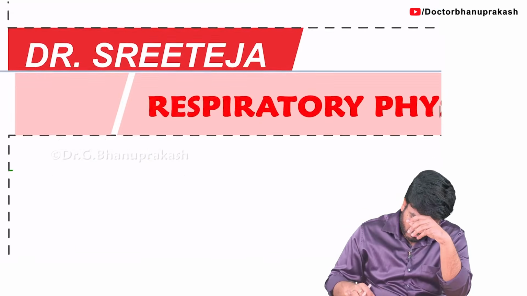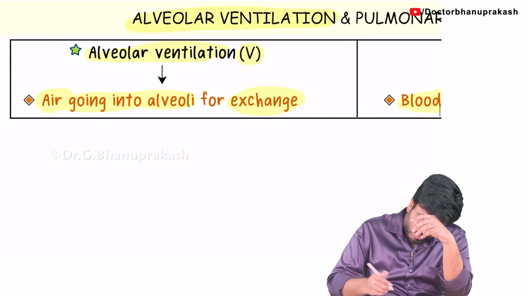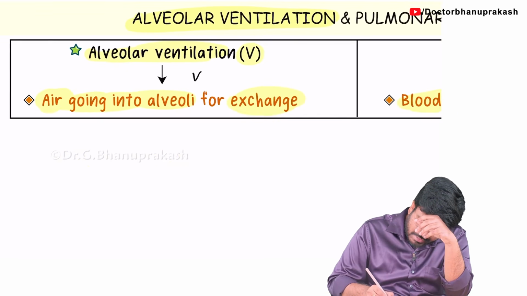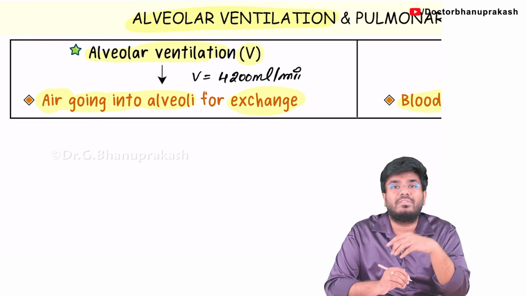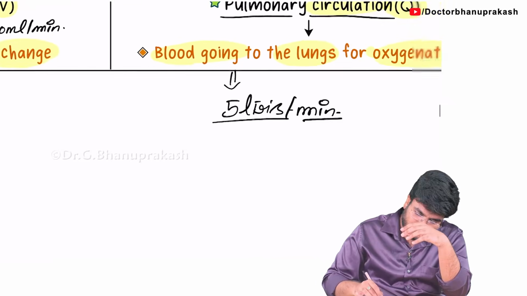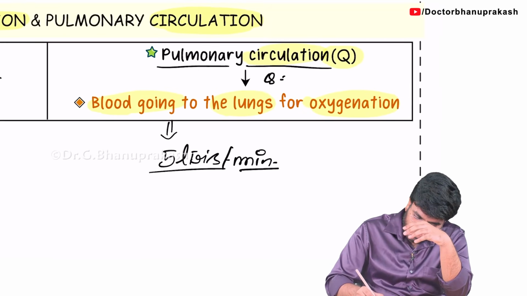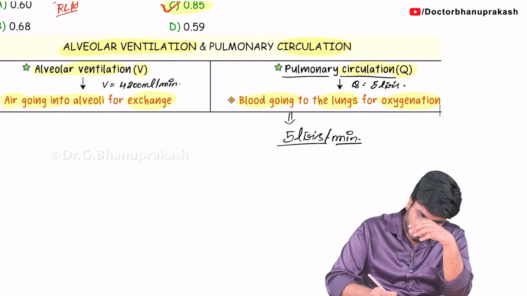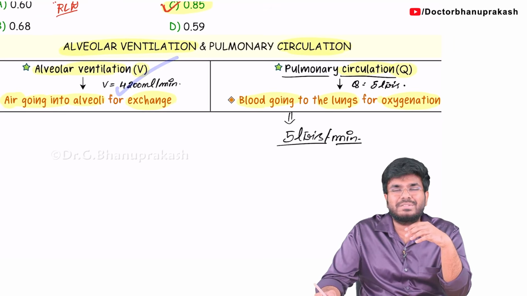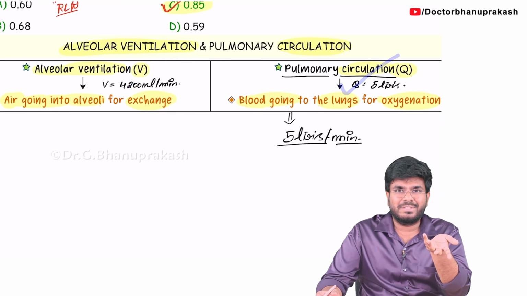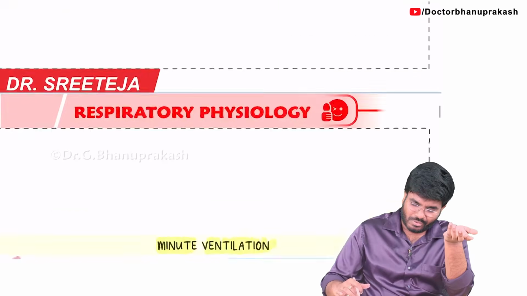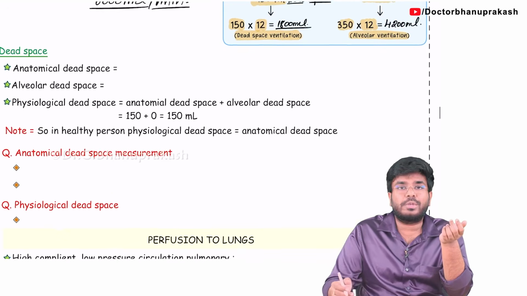So now tell me, what is your alveolar ventilation value? The alveolar ventilation value is 4200 ml per minute. So this much air is going to the alveolus. And how much is your pulmonary circulation? Pulmonary circulation, Q value, is 5 liters. So now you know the alveolar ventilation is 4.2 liters, and the pulmonary circulation is 5 liters. So yes, now you know both the things. Then how is the question going to come up in your exam?